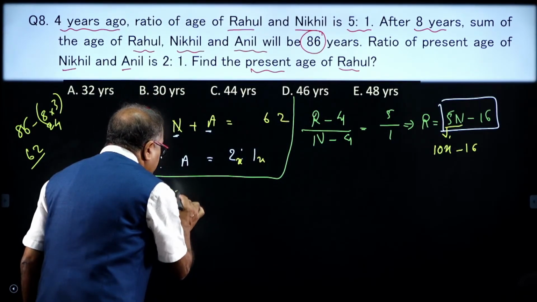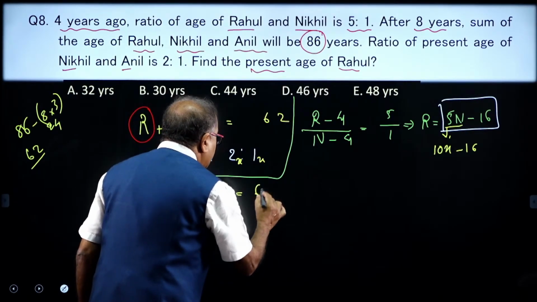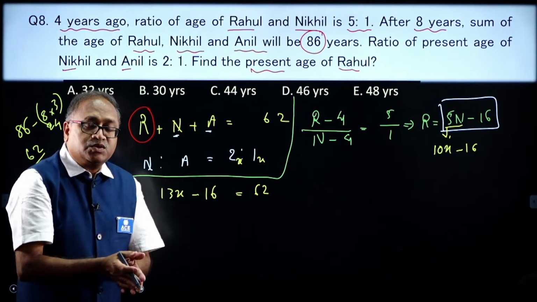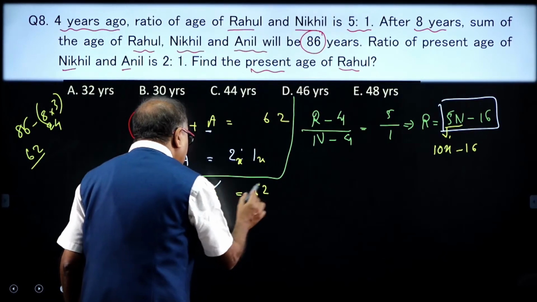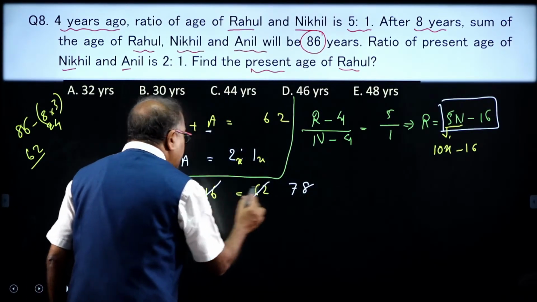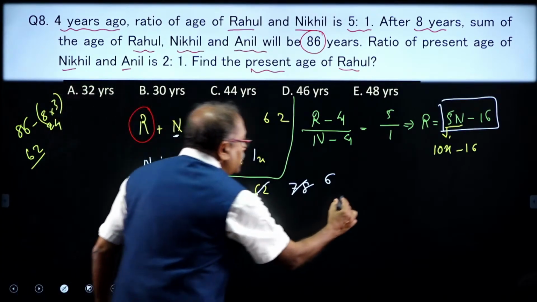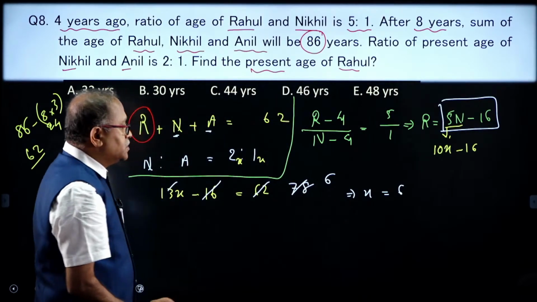So, 13x minus 16 is equal to 62, which is given to us. When the 16 goes to the other side, it becomes 78. This becomes 78, and with 13 it gets cancelled 6 times. So, therefore, I got x is equal to 6, that is all.